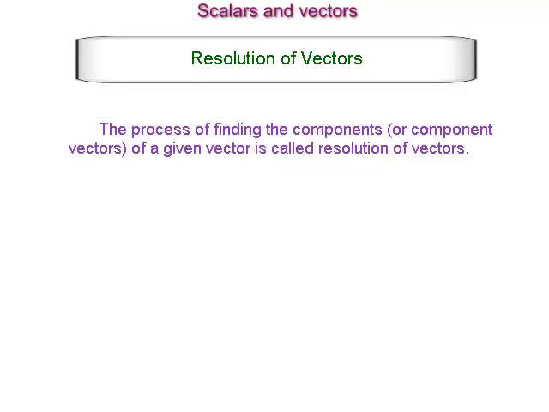Resolution of vectors. The process of finding the components or component vectors of a given vector is called resolution of vectors. Any vector directed at an angle to the horizontal or the vertical can be thought of as having two parts or components. That is, any vector directed in two dimensions can be thought of as having two components.